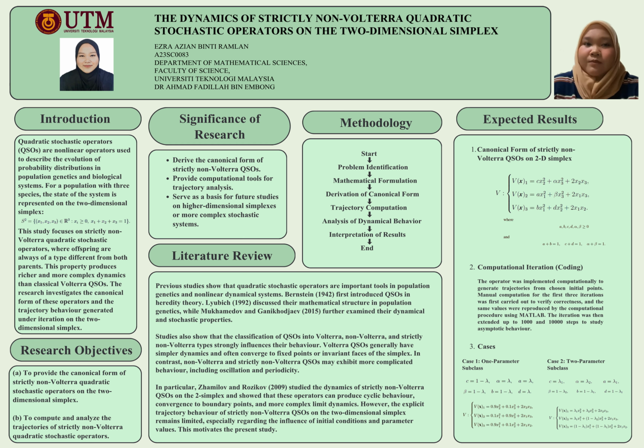For case number 2, which is the two-parameter subclass, the results show a different behavior. For example, when lambda 1 equals 0.1 and lambda 2 equals 0.2, the trajectory alternates between two distinct states after many iterations. This gives numerical evidence of a period 2 orbit. Similar behavior is also observed for several other parameter combinations.